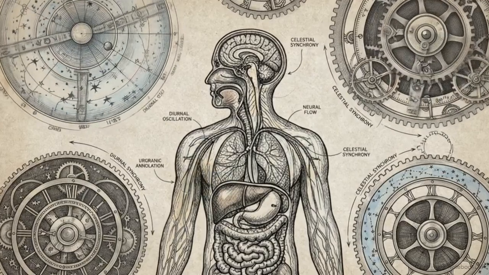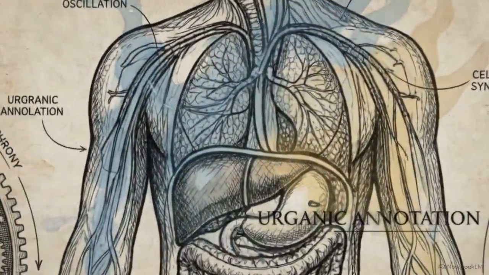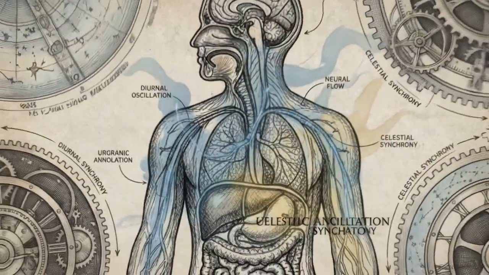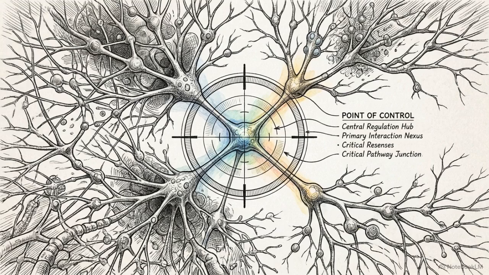Diurnal oscillations in these networks are synchronized via clock and BMAL1 genes, linking microbial activity to the host's circadian rhythms. High-level cognitive performance and metabolic health emerge as measurable outputs of a rhythmically synchronized gut ecosystem. To program this interface, we must identify the specific levers used to control these pathways.